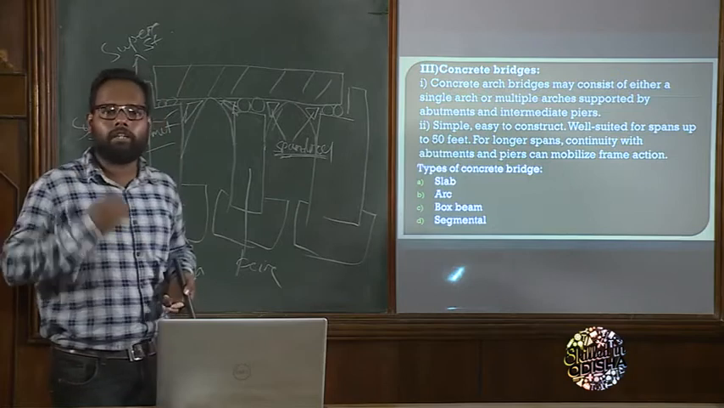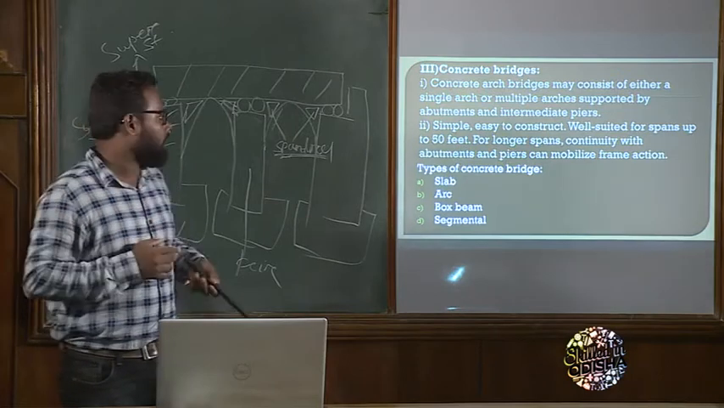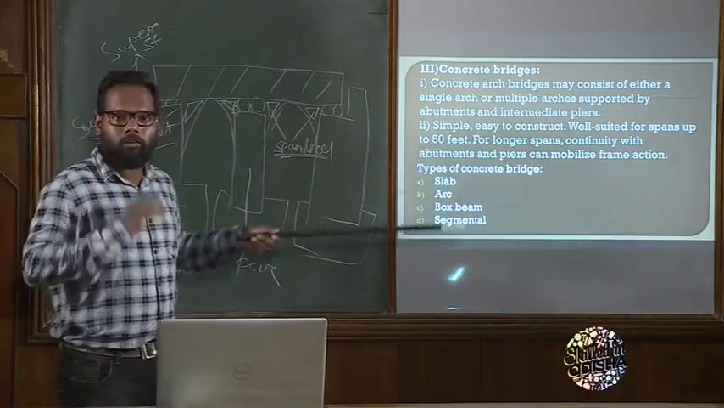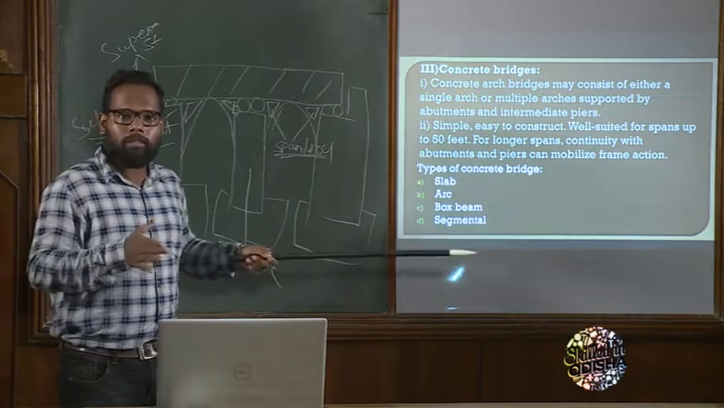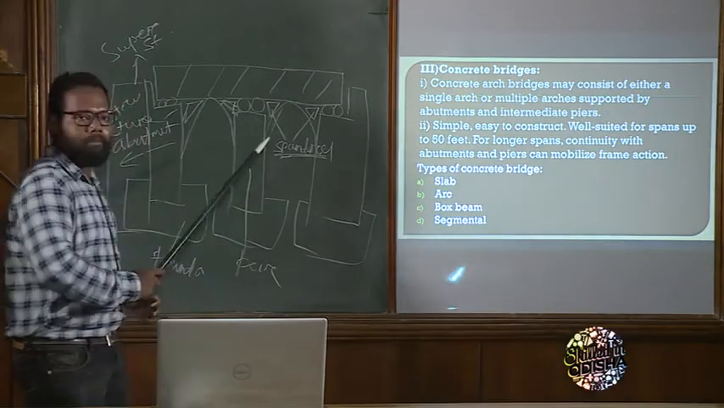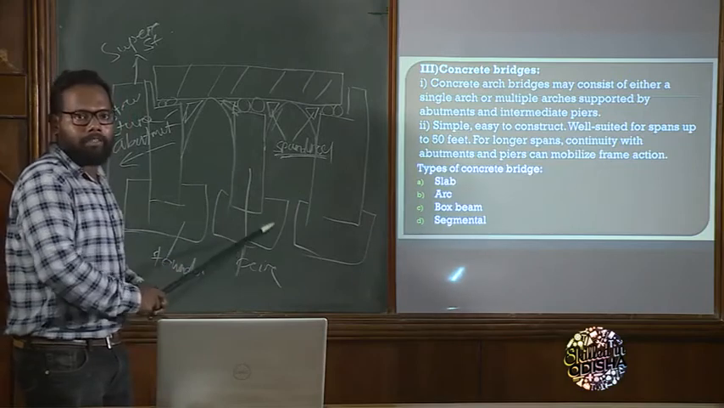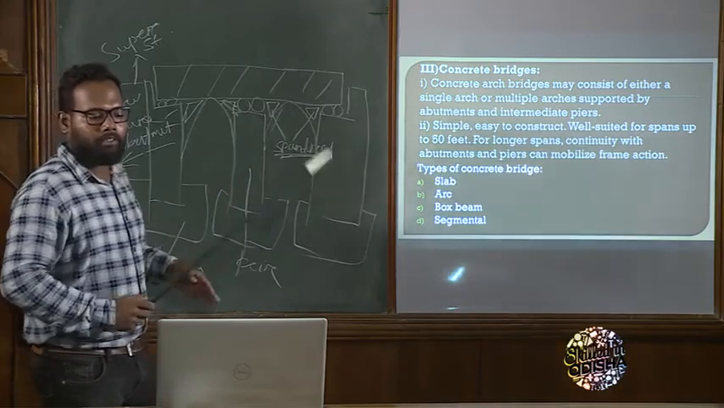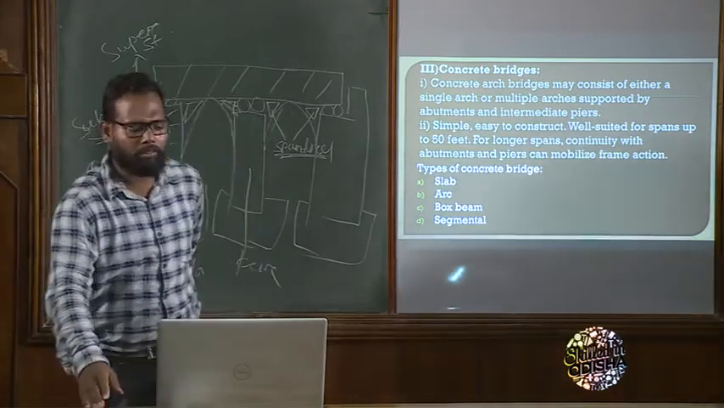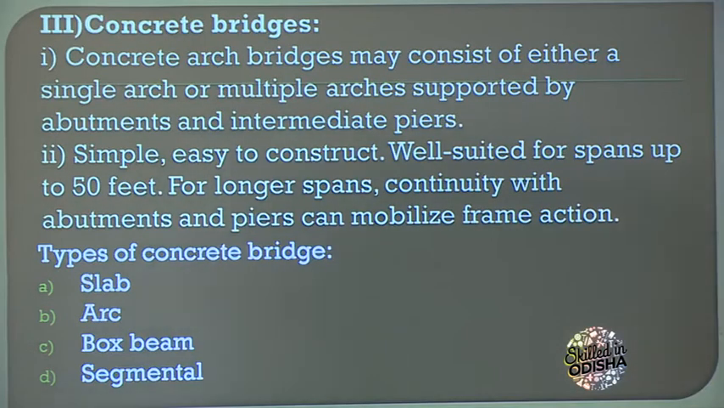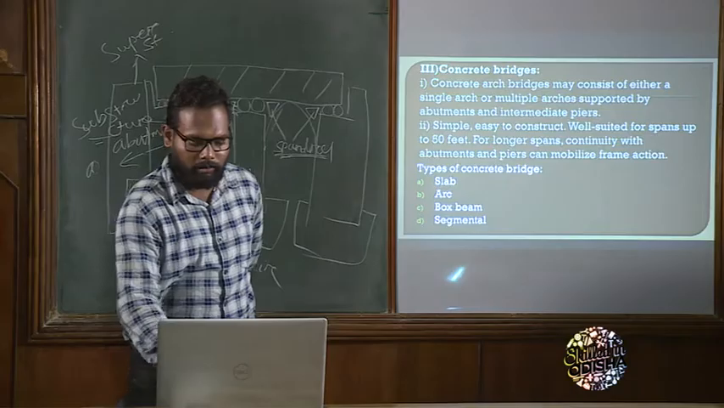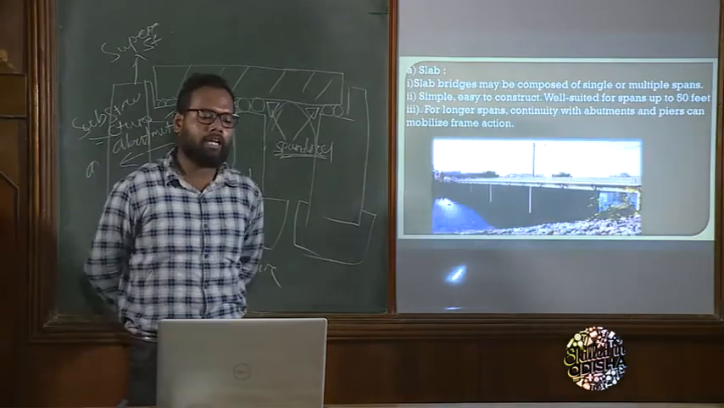If we go for 200 feet length of bridge, then how many spans are there? 4 spans. So we need 2 abutments at the end, and in the middle there are some piers which support the bridge. Okay. Now come to the types of concrete bridge. One is slab, next is arch, the box beam and segmental bridge. Okay. So what do you mean by slab bridge?